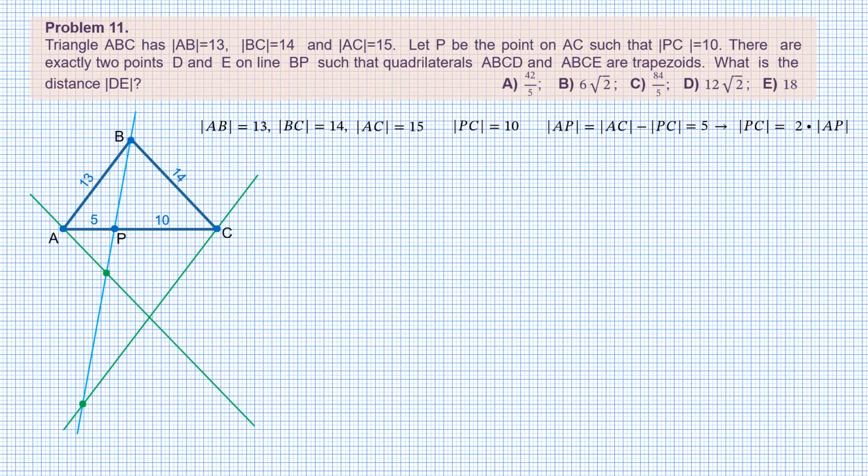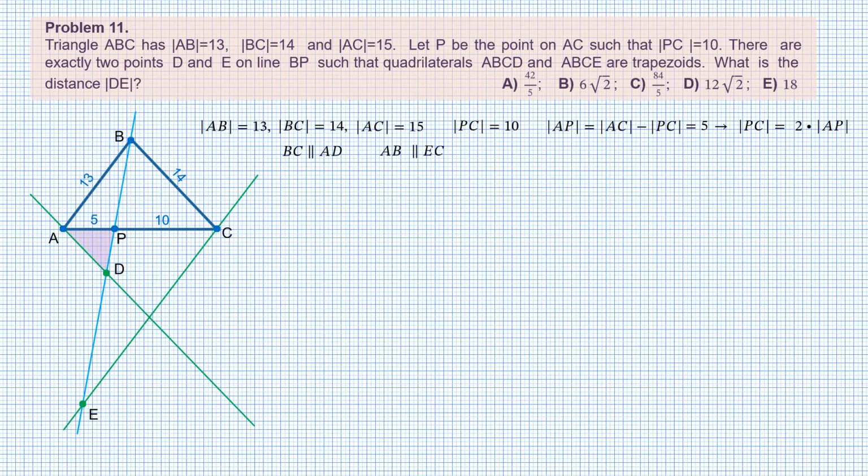Since we need just the length of segment DE, the order of naming points doesn't matter. For certainty, let D be the point on the line drawn through vertex A, and E be the other point. So we can write that BC is parallel to AD, and AB is parallel to EC.